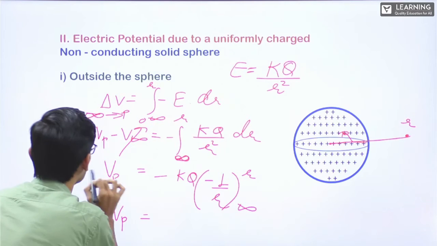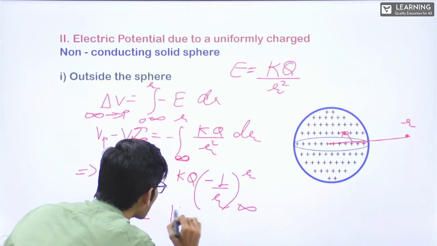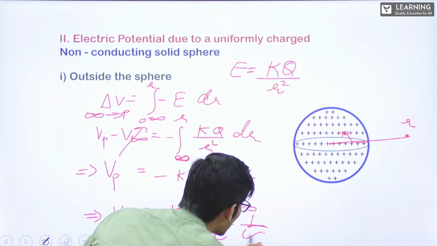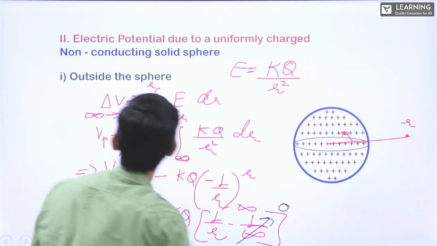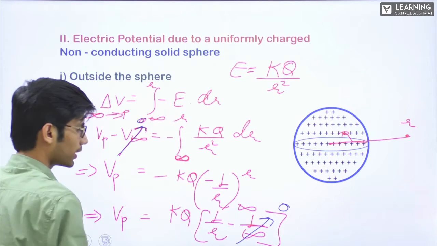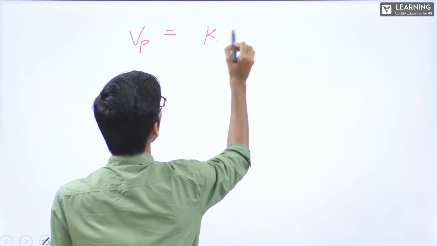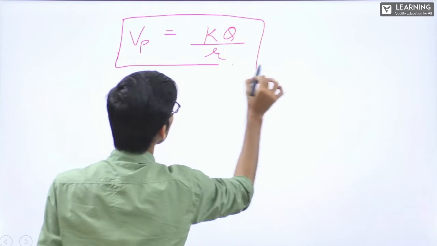Vp is equal to, minus minus will become plus, kq into 1 by r minus 1 by infinity. This 1 by infinity will become 0. From here, Vp is equal to kq by small r. This Vp means V outside.